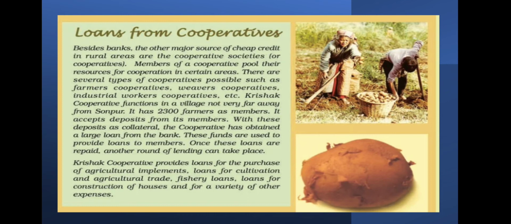So here, Krishak Cooperative provides loans for the purchase of agricultural implements, loans for cultivation and agricultural trade, fishery loans, loans for construction of houses and for a variety of other expenses. So like this, the credit arrangements are very different from one case to another.